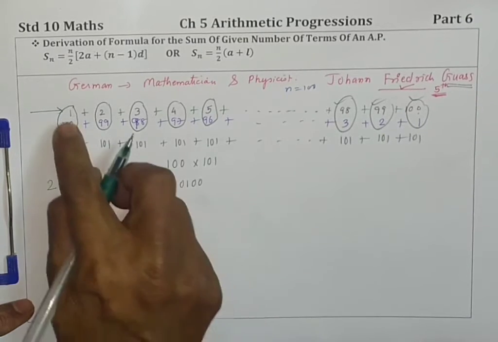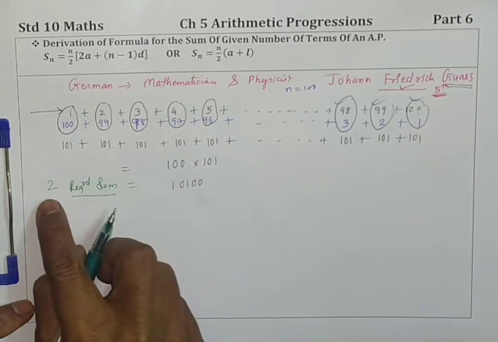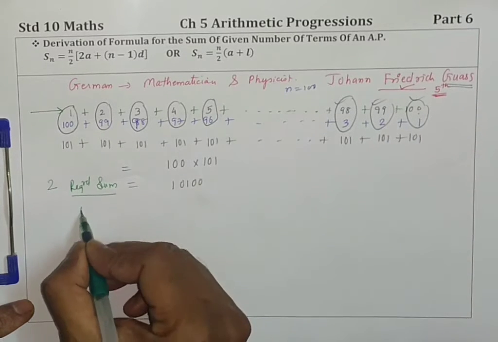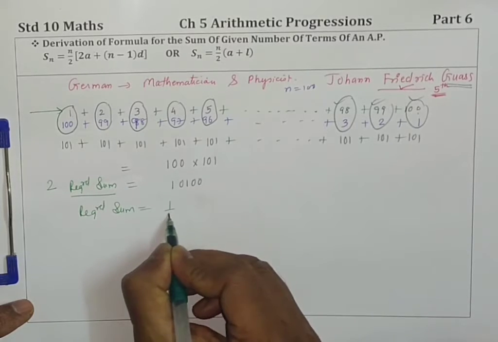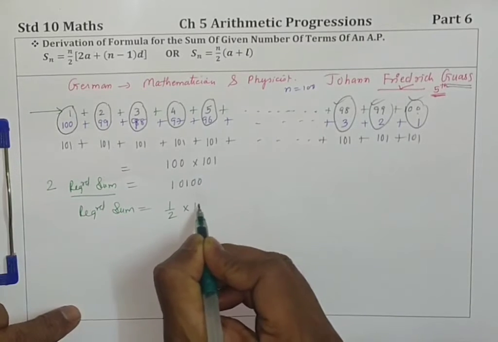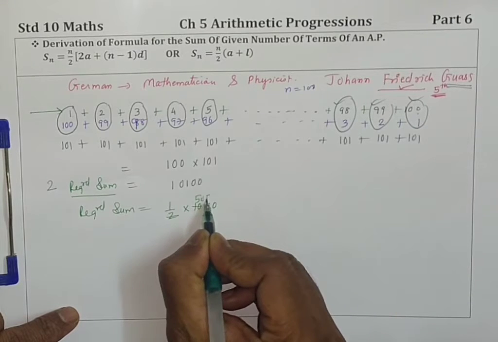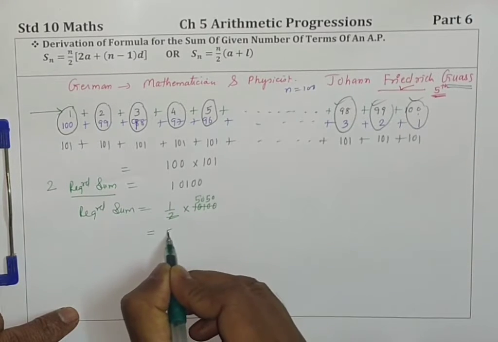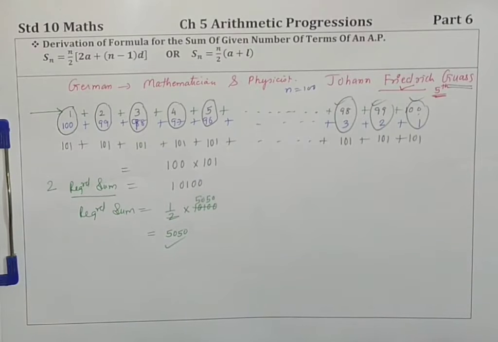The teacher had asked to find the sum of only numbers from 1 to 100, but this is double. So the required sum is half. जो sum हमें ढूंढना है is half of 10100. That is 5050. So this is how he did the work so quickly.